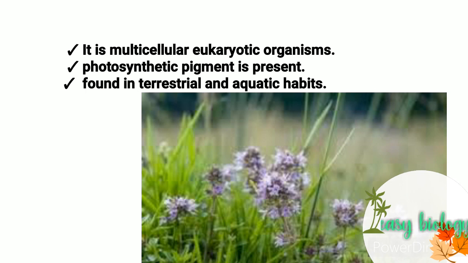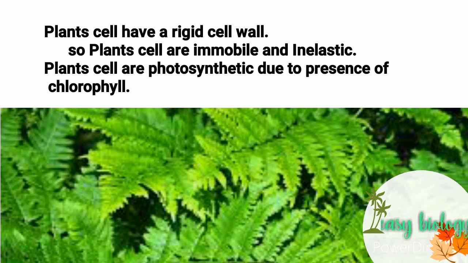Most of the plants are terrestrial and some of them are seen in aquatic habitat. The next character is the immobility of the plants. They are immobile. In the case of animals, they are motile. In the kingdom Plantae, they are immobile due to the rigid cell wall, which makes the cell inelastic. So the plants cannot move. The immobility is due to the presence of a rigid cell wall in the plant cell.